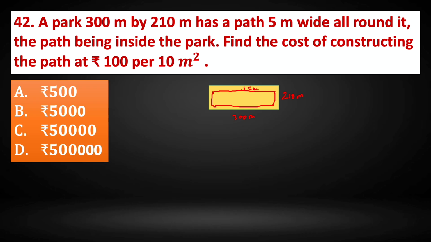Now what is the area of the path? We need to find the area of the path, which is the area of the park minus the area of the park excluding the path. So this entire area of the park minus the area of the park excluding this particular path will give us the area of the path, only the path.